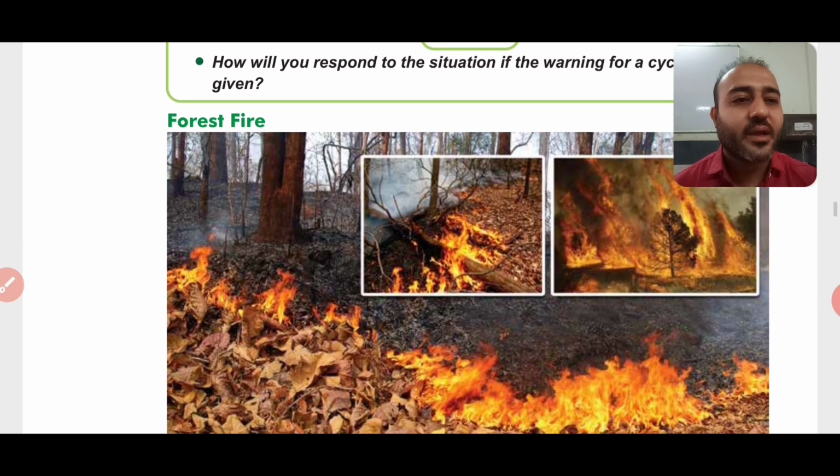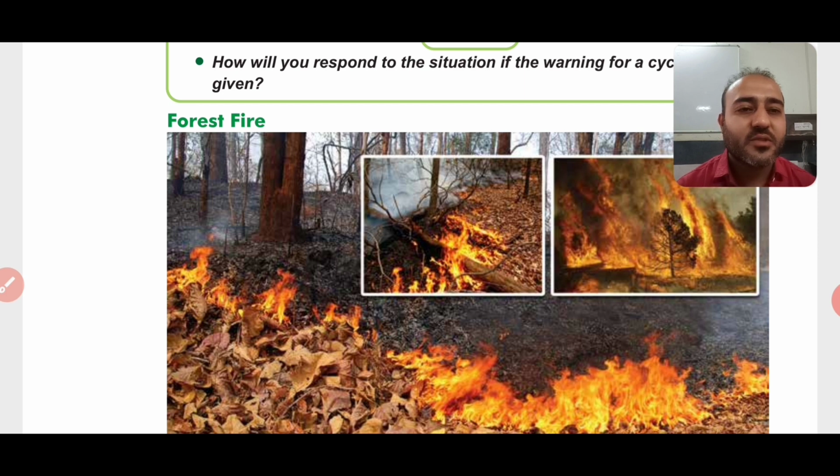Next is forest fire. Many times we have heard or seen, recently we heard about the forest fire taking place in Australia, right? Due to it there was a lot of destruction in the forest, and the animals and birds also died in that. So what is the reason for forest fire? Why does forest fire occur?